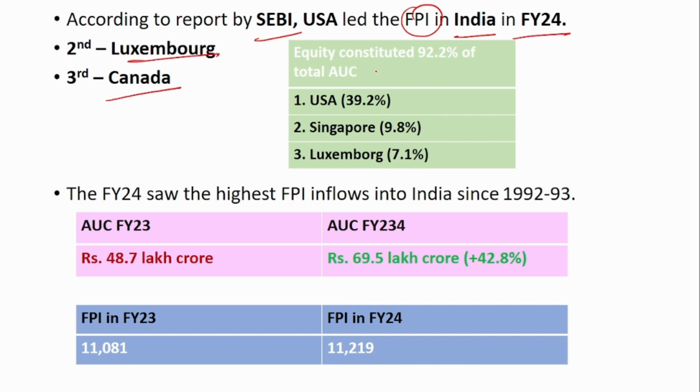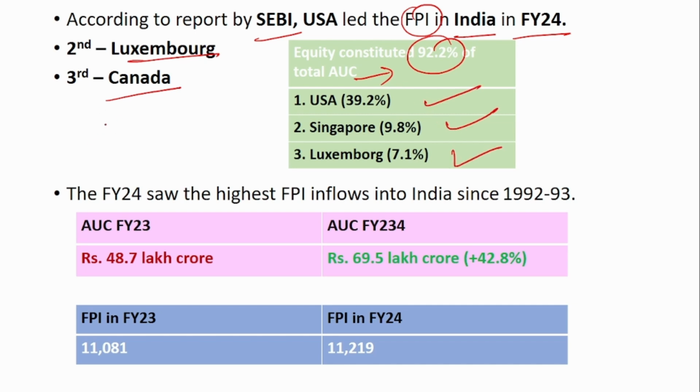Foreign portfolio investors have an equity part as well as a bond part, but equity constituted the major portion of this FPI, around 92.2% of asset under custody. In equity, the maximum has been from the USA, next is Singapore, and the third is Luxembourg.